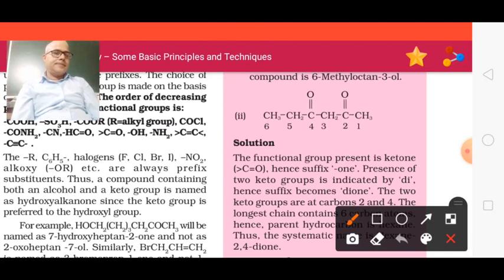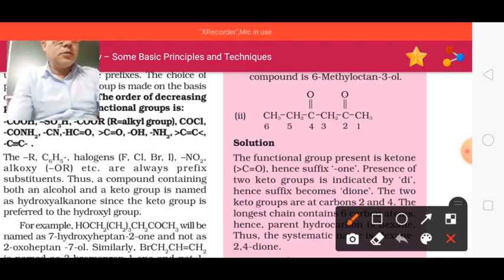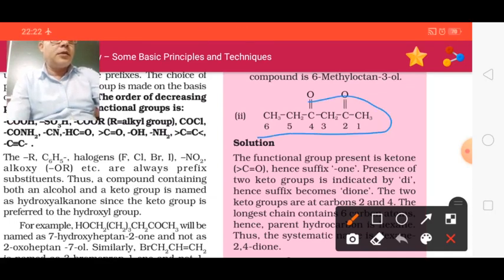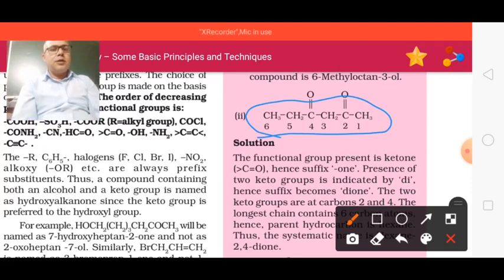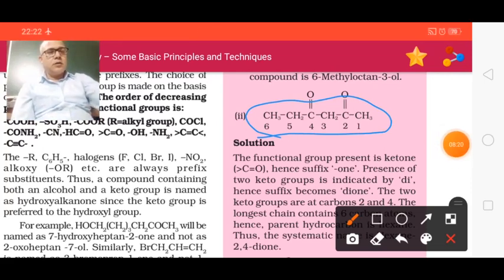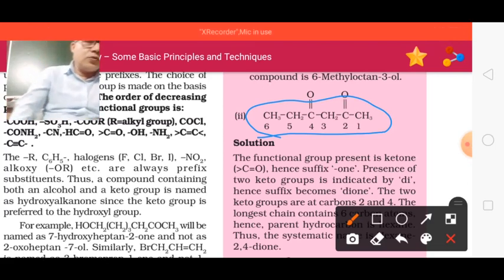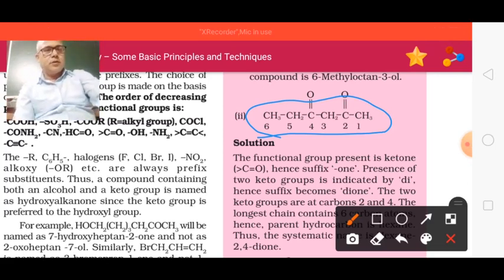Here is the pattern of numbering. First of all we decide the longest chain. Here is the longest chain of 6 carbons. And now you can see that here are 2 ketone groups, one on this and another one on this.